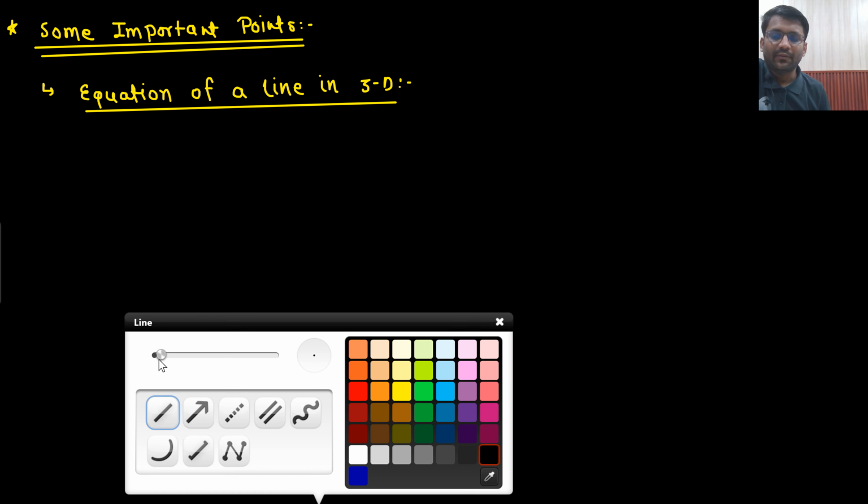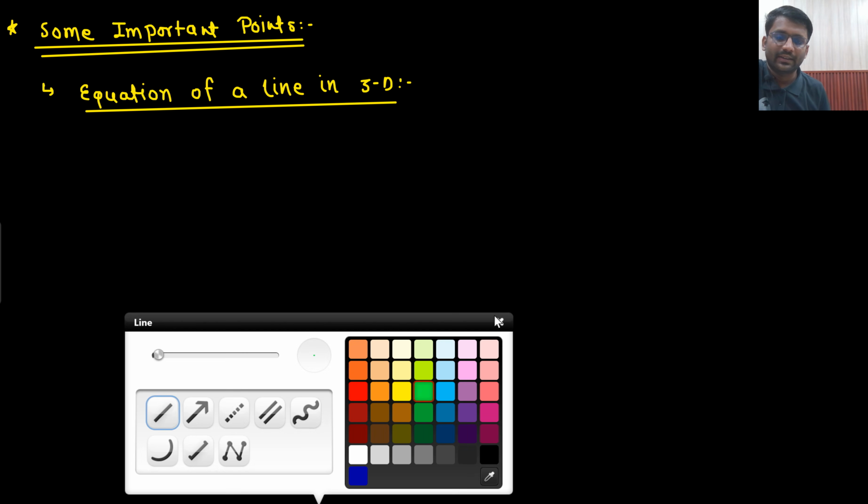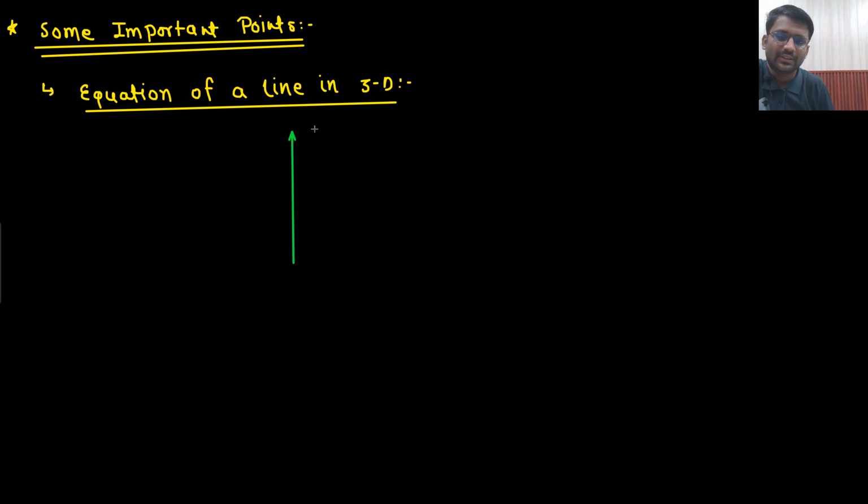So let's get started. We need to write down the equation of a line in 3D. What is the equation of a line in 3D? You know about the 3D coordinate system. All these basic things you already know. This is the 3D coordinate system. X, Y, Z. 3 axes we will have.